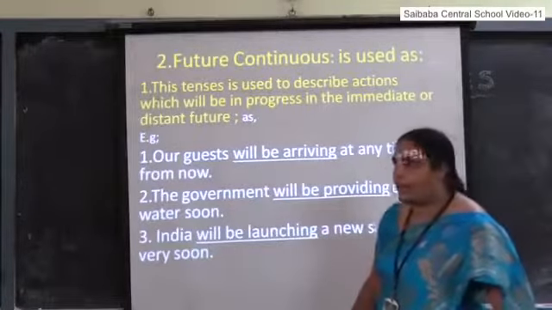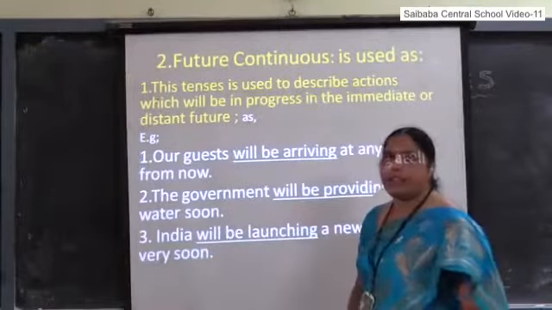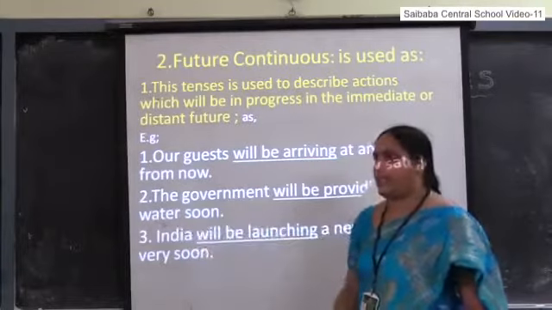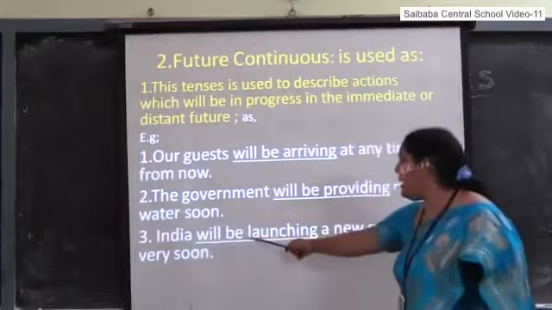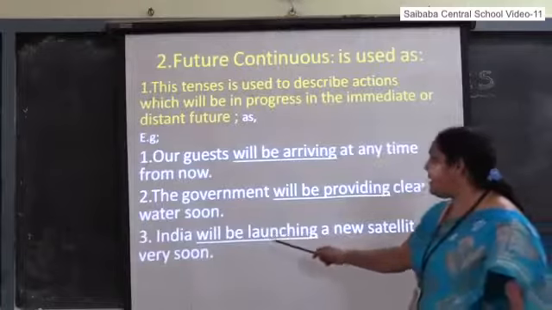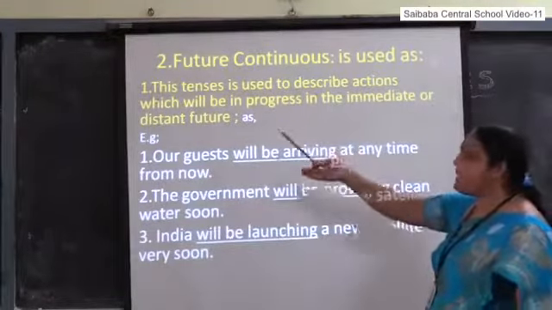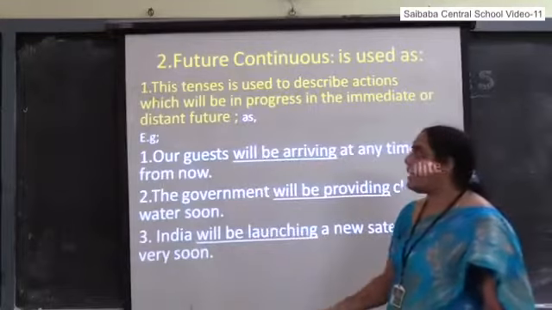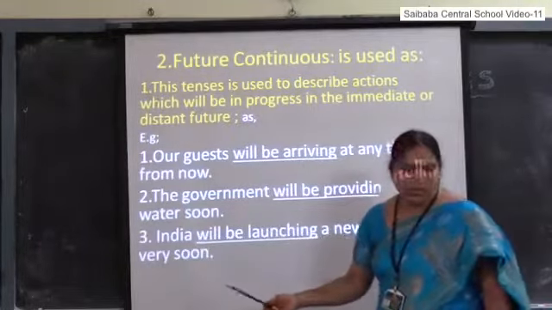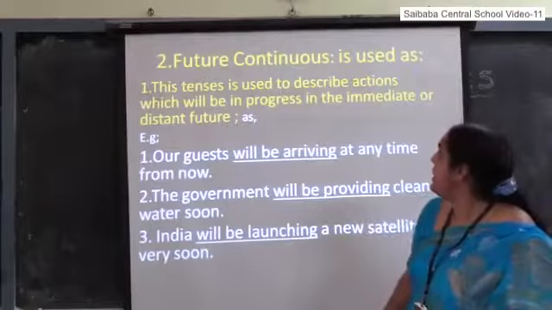Not yet started, it will be launching. So in a distant future, India will be launching a new satellite. To indicate an action which will be in progress in the immediate or distant future, we use future continuous tense.